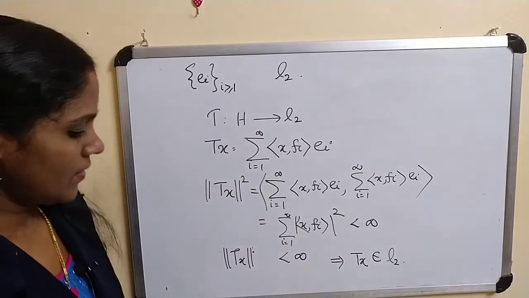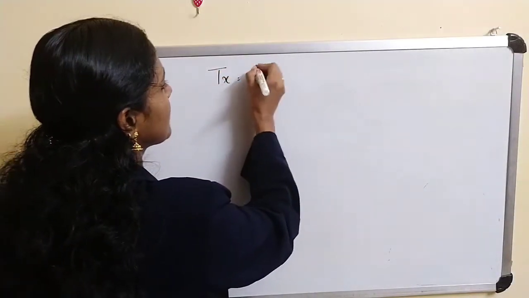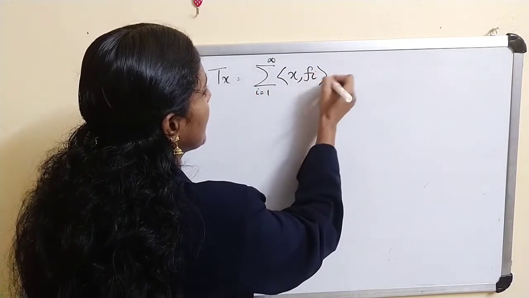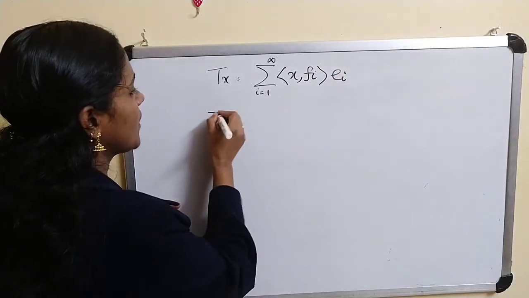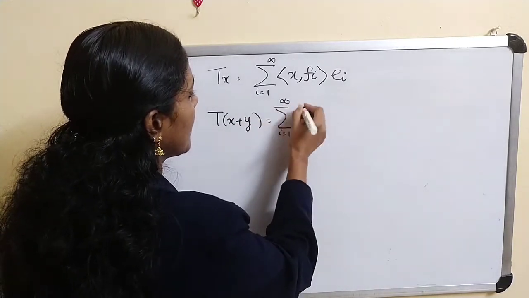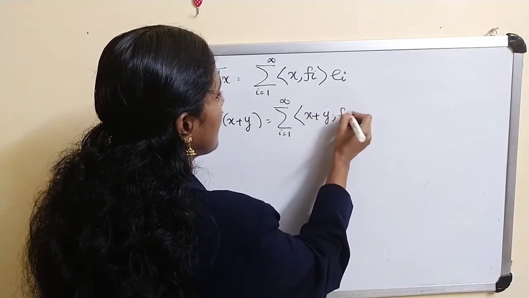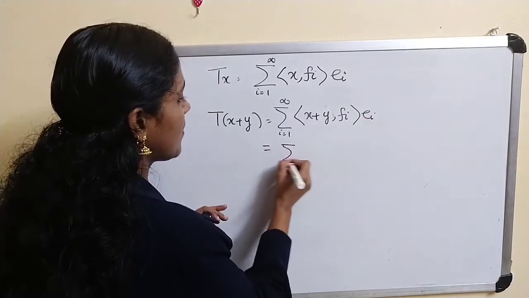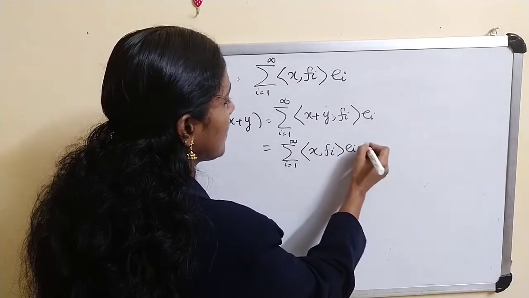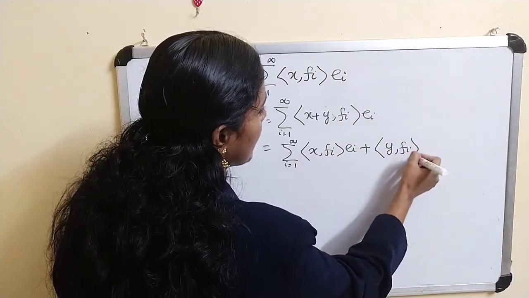Okay, now we have to prove T is linear. Tx is sigma i equal to 1 to infinity inner product of x, fi, ei. Now what about T of x plus y? This is equal to sigma i equal to 1 to infinity inner product of x plus y, fi, ei, which is equal to sigma i equal to 1 to infinity inner product of x, fi, ei plus inner product of y, fi, ei.